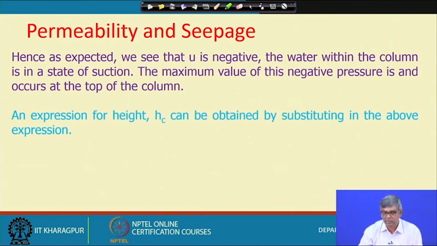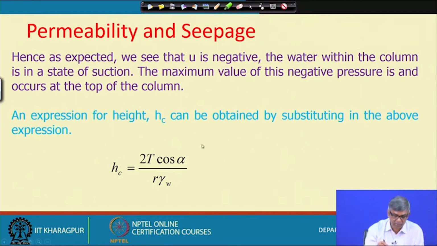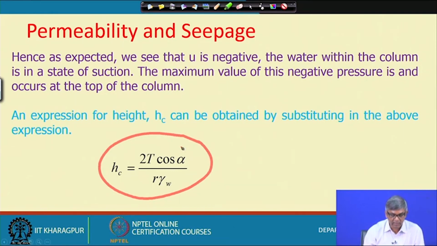That is what we have shown: the water within the column is in a state of suction. Since it is negative, the maximum value of this negative pressure occurs at the top of the column, and an expression for the height Hc can be obtained by substituting in the above expression. So this is the expression we can get, and you can see the rise will be inversely proportional to the radius. So, the finer the particles or the voids, the more your rise will be. That is clear from this.